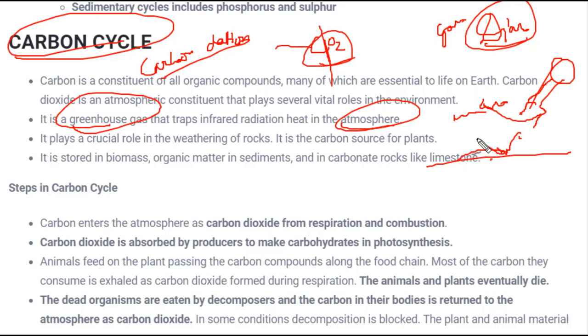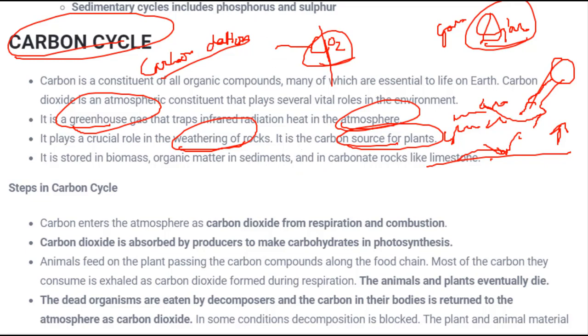And when these greenhouse gases exceed, global warming starts happening, or you can say the average temperature of Earth starts increasing. Carbon even plays a very crucial role in weathering of rocks, and is also a source of food for plants. So it is a very important component present everywhere on Earth's surface.